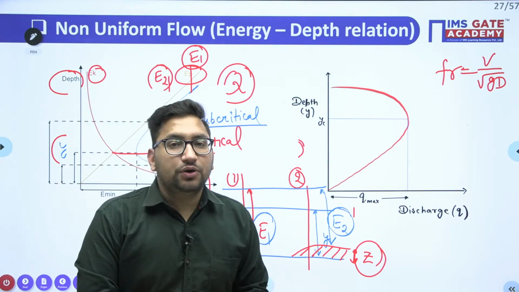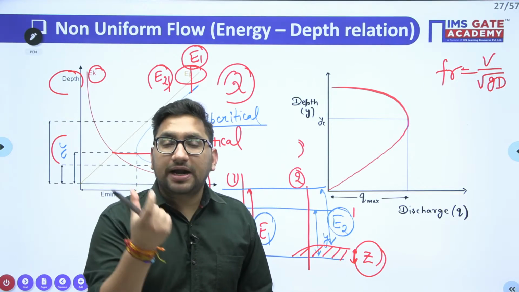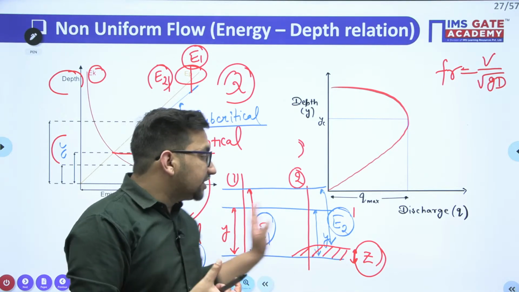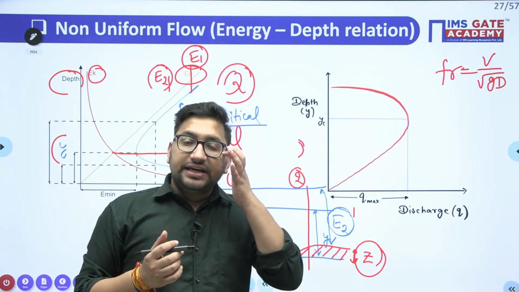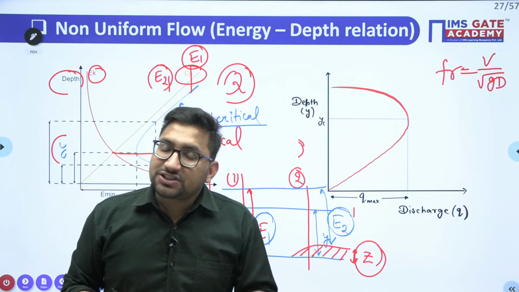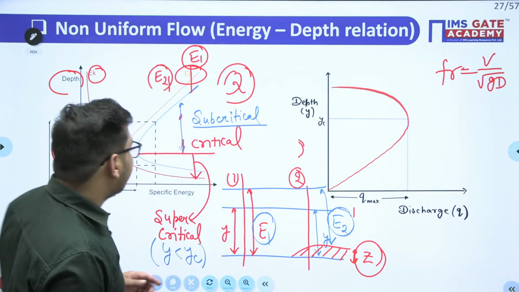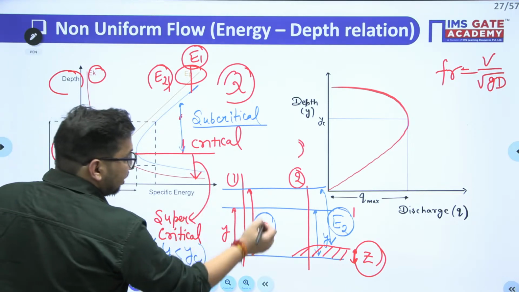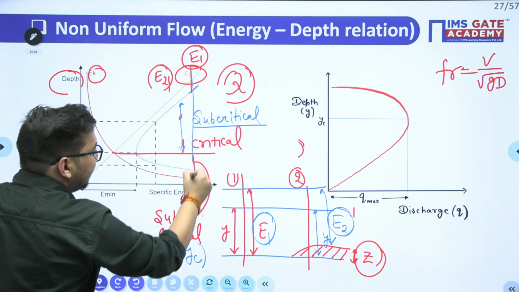Now try to see the beauty. It will depend upon the type of flow which is occurring in this channel. It can increase or it can decrease depending upon the type of flow. See here, initially the energy was E1.